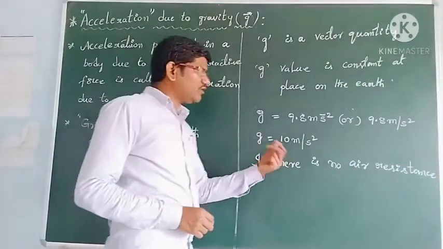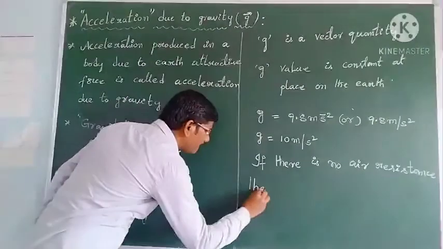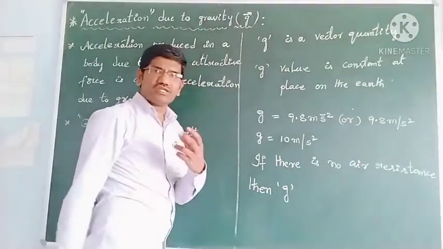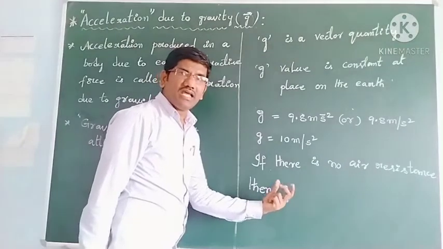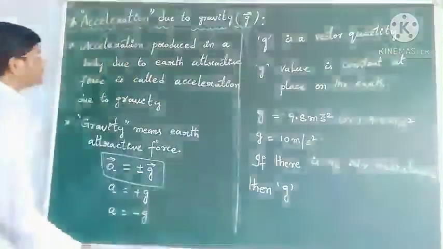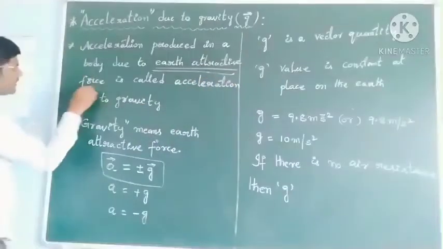If there is no air resistance, then G value means acceleration. G means what? Acceleration. But it has a special name. This acceleration is produced due to the earth attractive force.